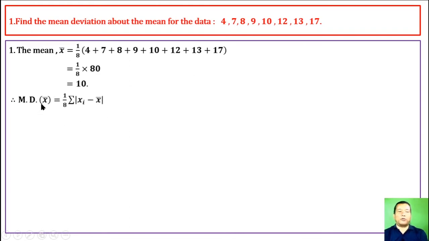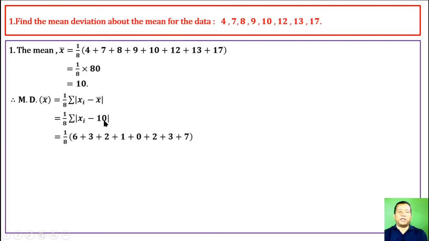Mean deviation about the mean is equal to 1 by n summation of the absolute value of xi minus x bar, where x bar, the mean, is replaced by 10. How? x1 is 4, 4 minus 10 is minus 6, whose absolute value is 6. 7 minus 10 is minus 3, whose absolute value is 3. 8 minus 10 is minus 2, whose absolute value is 2. 9 minus 10 is minus 1, whose absolute value is 1.